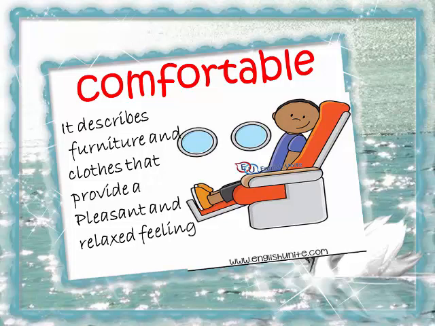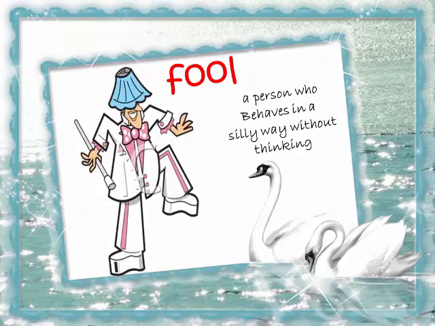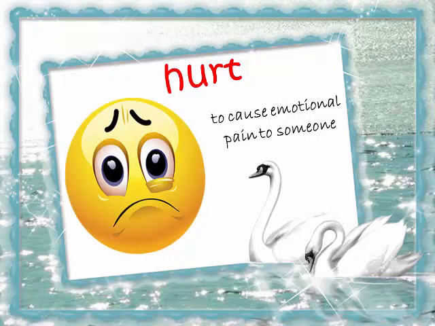Like the boy here, he's relaxed because he is sitting on a comfortable chair. Fool. A fool is a person who behaves in a silly way without thinking. Fool. Hurt. To hurt somebody is to cause emotional pain to him or her. Hurt.